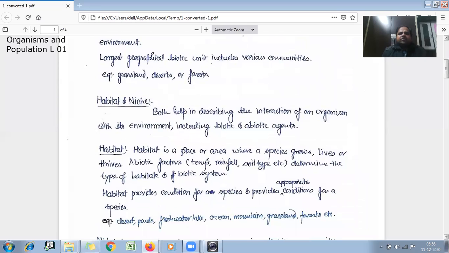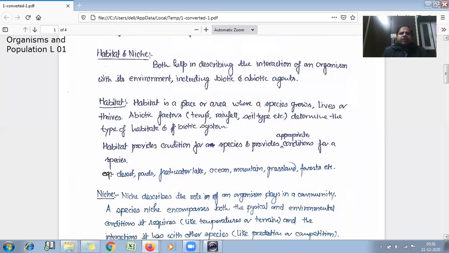Now we'll see what is habitat and niche. Both habitat and niche help in describing the interaction of an organism with its environment, including biotic and abiotic agents. So first we will understand what is habitat. Habitat is a place or area where a species grows or lives or thrives.